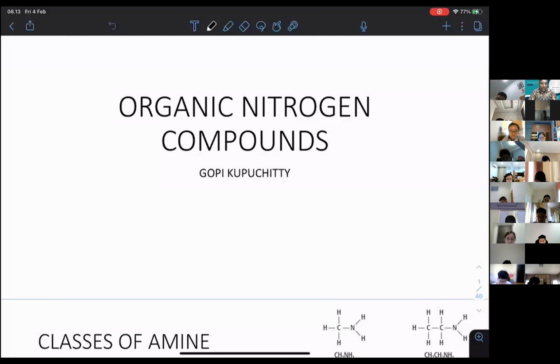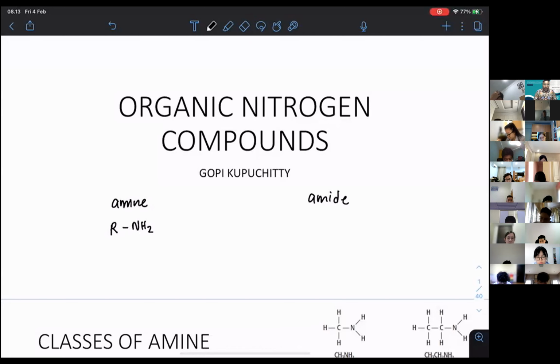Nitrogen compounds, you have been introduced to nitrogen compounds. The main hero, the main character in this chapter, will be amine. We have already learned all this. What is amine? Amine is anything that has R and NH2. Amide is going to be anything that has R, C double bond O, and NH2.